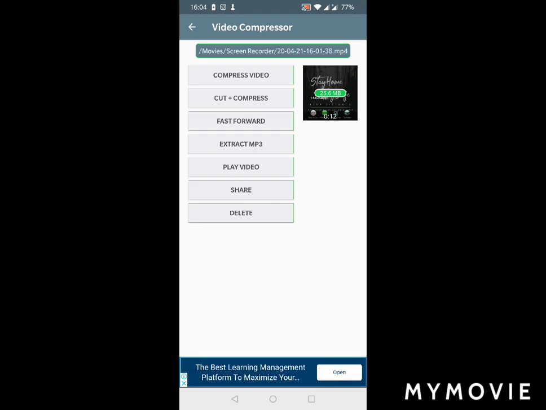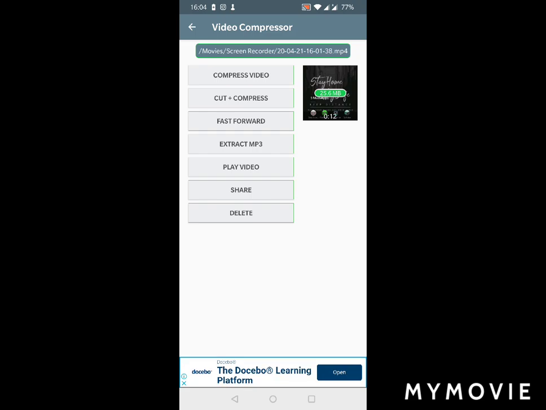Like I said, this is a very small app in terms of storage, but it can do a lot of things for you. It should be the second app which you should have on your mobile.